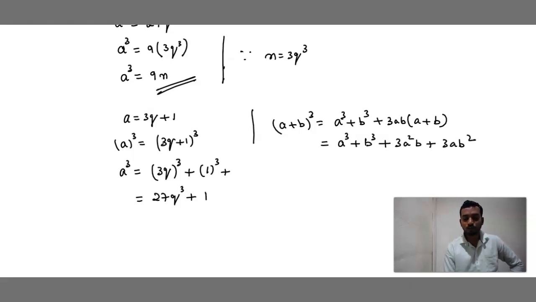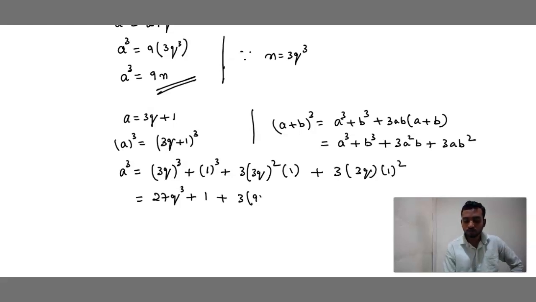a cube is 3q whole cube, b cube is 1 whole cube, plus 3 into a square, what is a square? 3q square, into b is 1, plus 3ab square, 3 into a is 3q, b is 1 square. 1 plus 3 into 9q square. Correct, no? 3 square is 9 q square. Plus 3 threes are 9q, 9q into 1 is 9q. So what is the final answer? 27q cube plus 1 plus 3 nines are 27q square plus 9q.